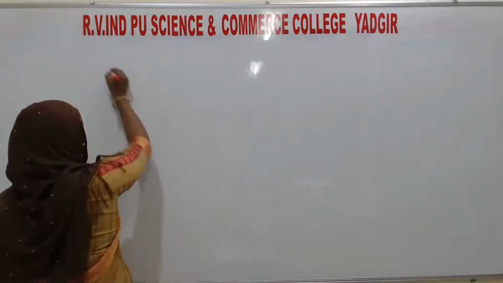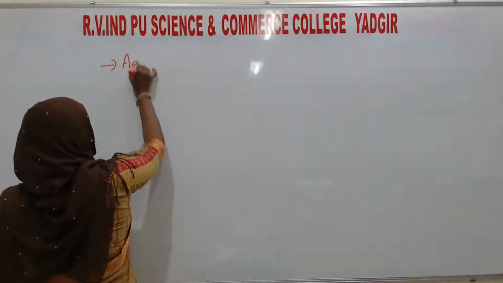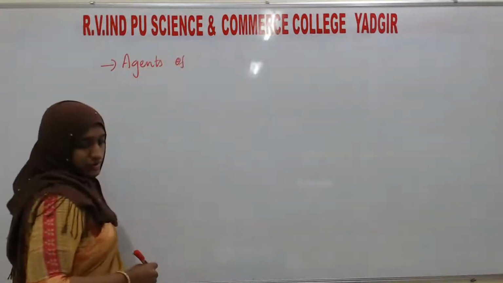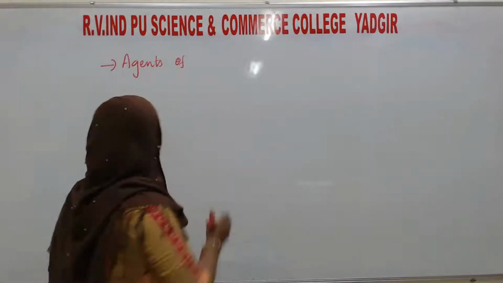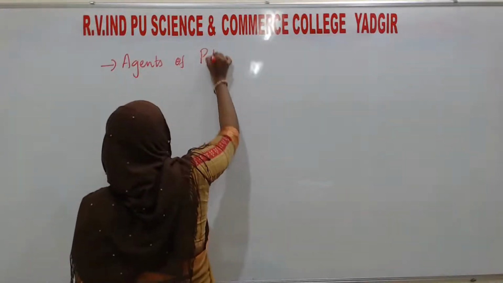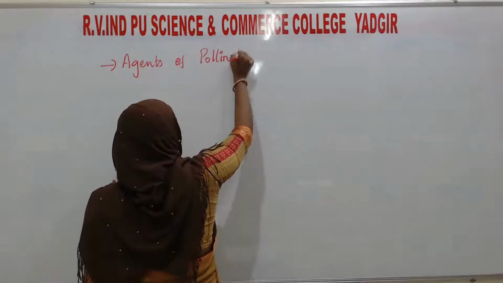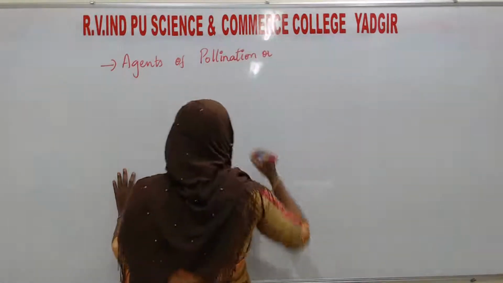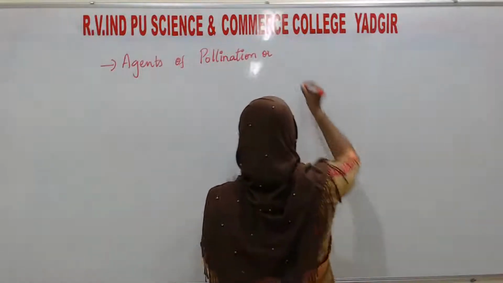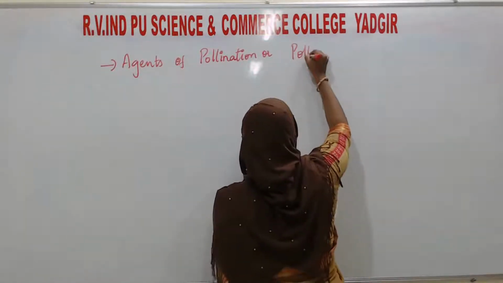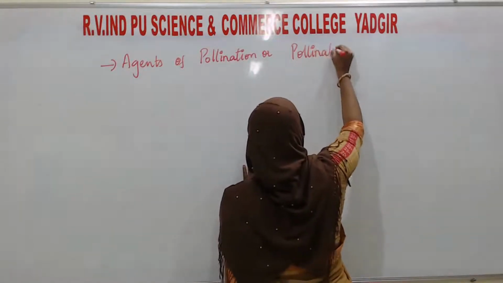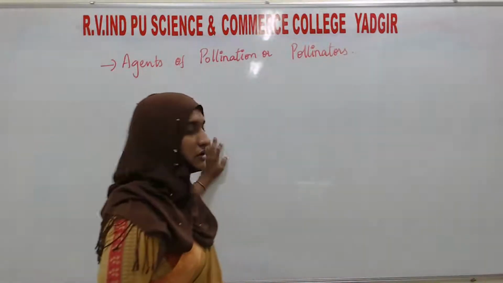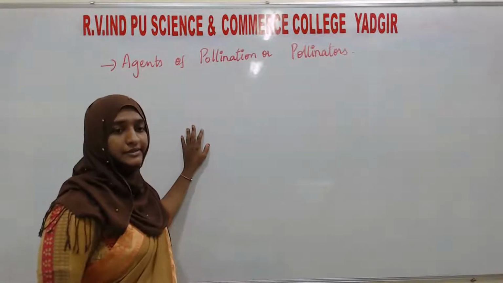See here, agents of pollination are pollinators.